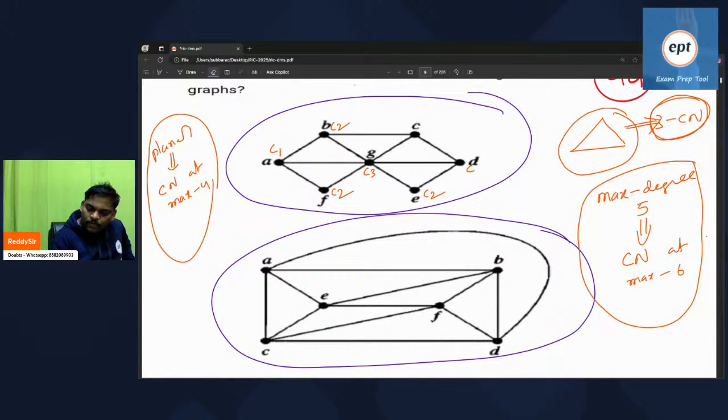So I can keep here. I can keep here C2. I can keep here C1. Check. Is it fine now? First diagram is 3.